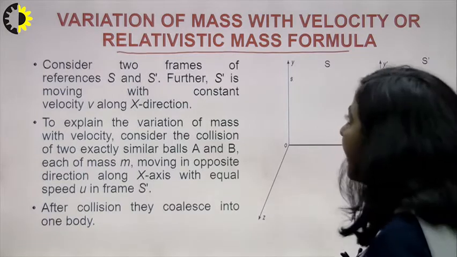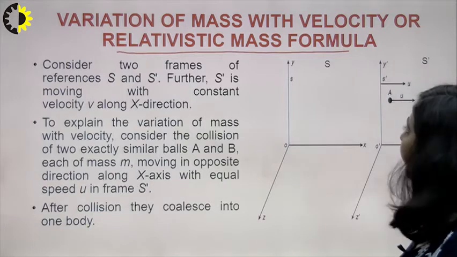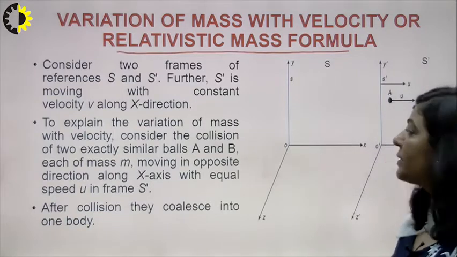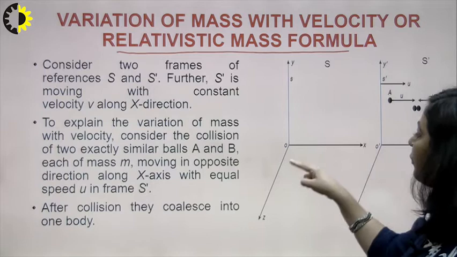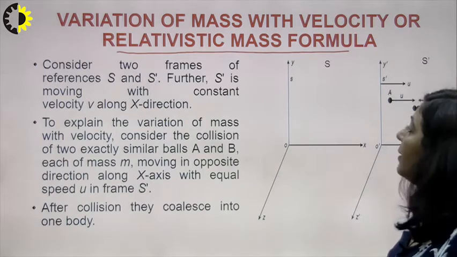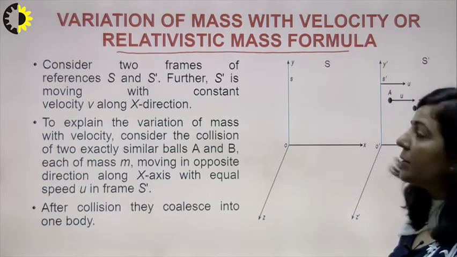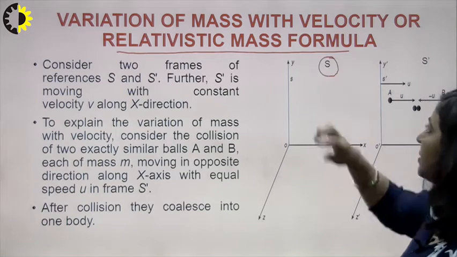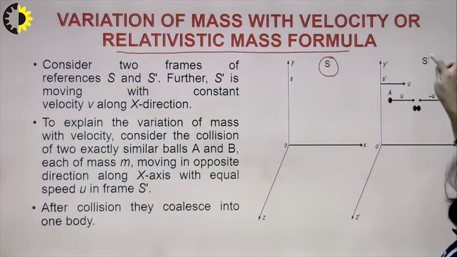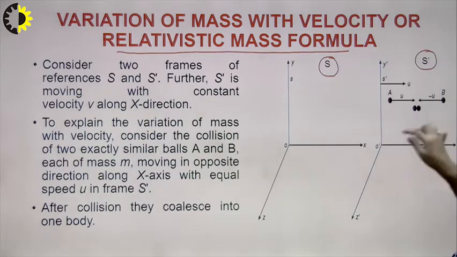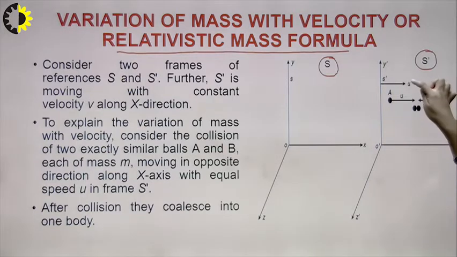In order to derive that relationship, we have taken 2 inertial frames. This is the first frame, frame S, and this frame is at rest. There is another frame, S dash, and it is moving along the positive direction of the x axis with constant uniform velocity. This frame is moving along this direction with velocity v, and this is comparable to c.